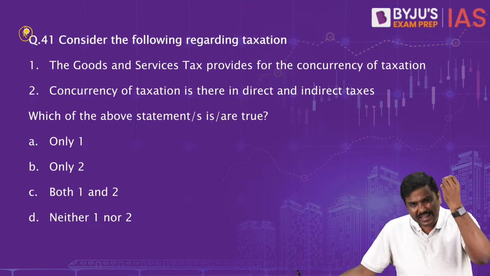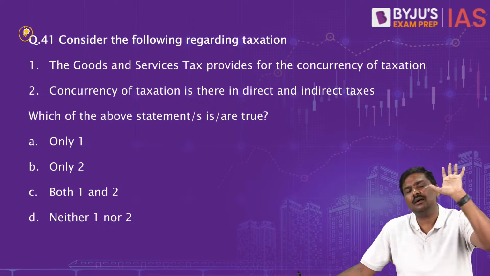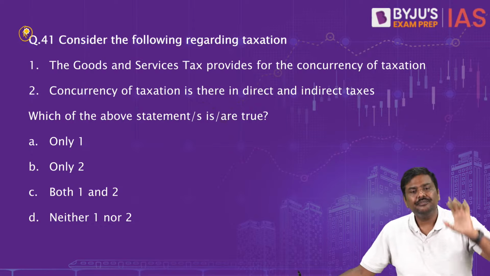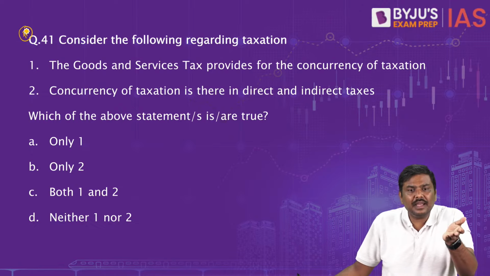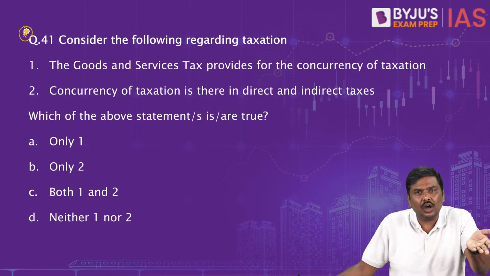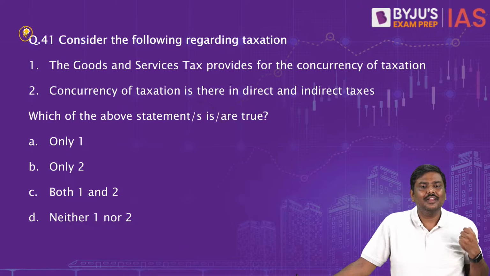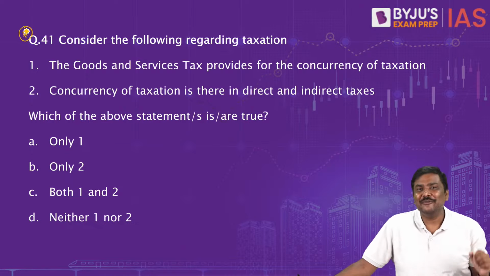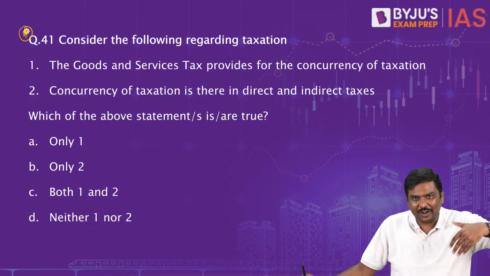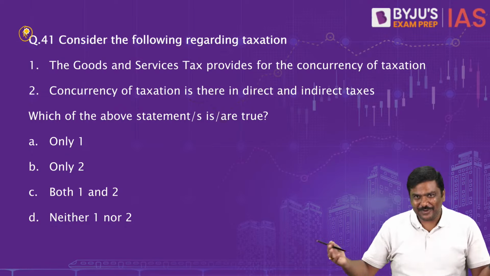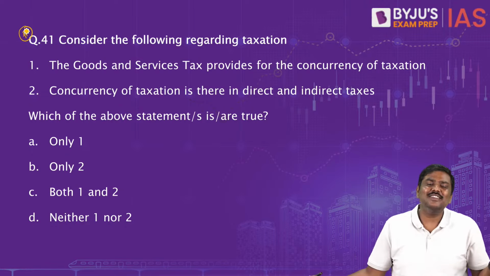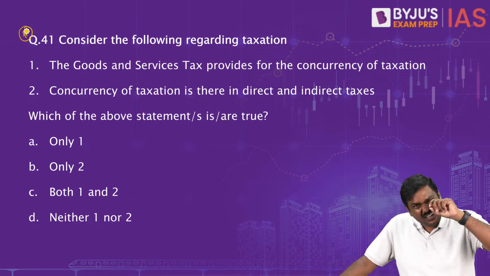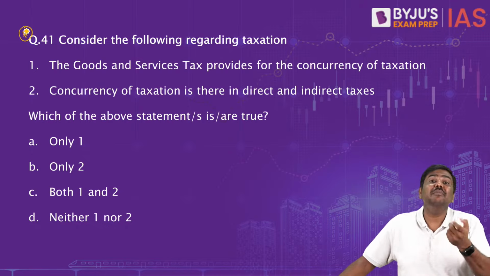For example, again I'll reiterate the same best example, salt. How many of you believe that when the salt prices go down, you'll consume more salt? Think of it and let me know. If the salt prices go down, will you purchase more salt? No. If the salt prices go up, will you reduce the salt consumption? No. Hardly any change in the demand for salt.